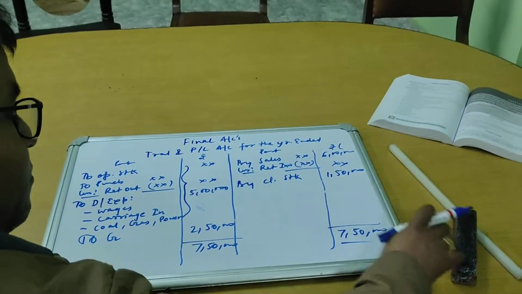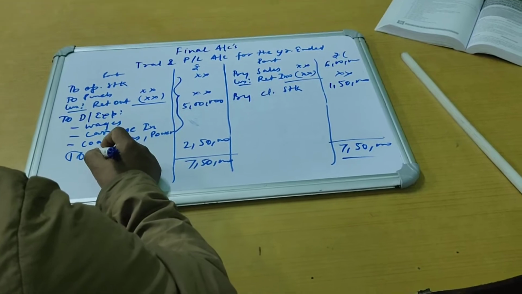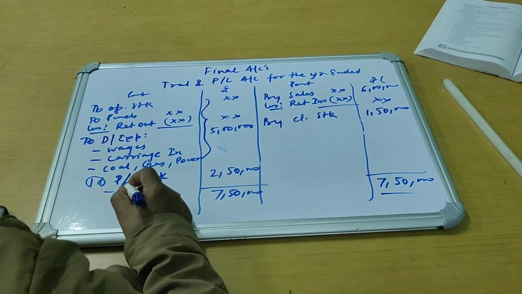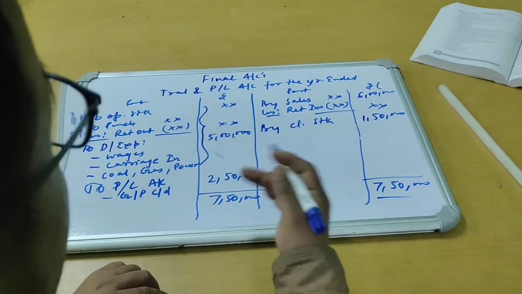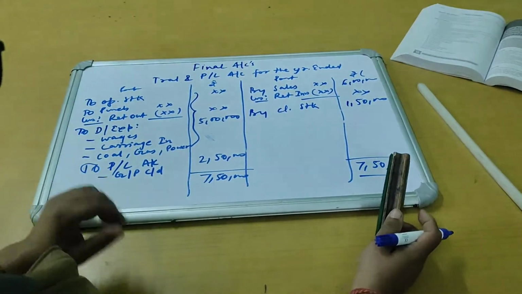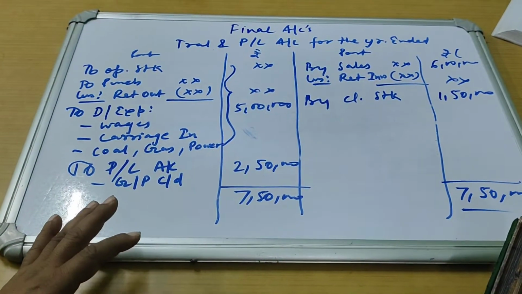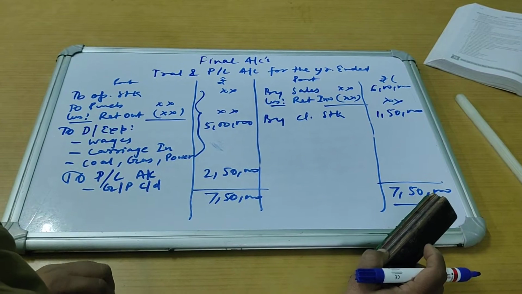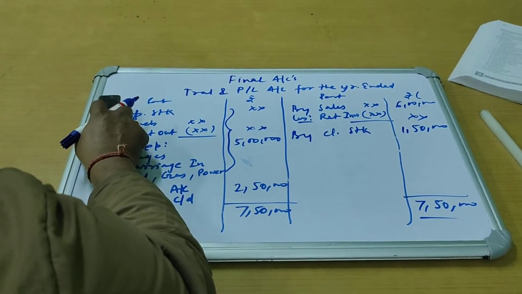This is your gross profit, which is to be carried to profit and loss account. The journal entry for this is to profit and loss account, gross profit carried down. And after this, the integrated PL account will continue. Let's see how the profit and loss account will be made. I hope this format is clear to all. If this is clear, we'll see how the PL account will be made.